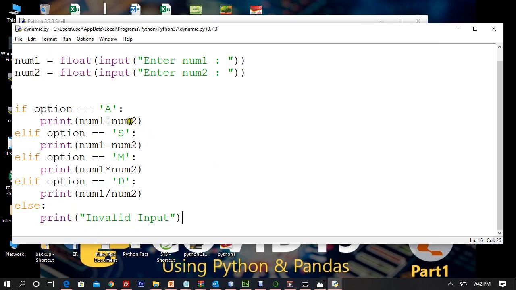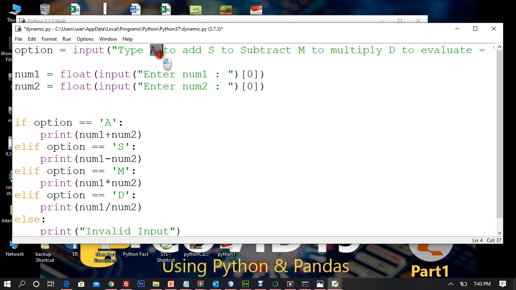So once you are supposed to take only one character, it is your prime duty as a secure developer, as a thinker, as a best programmer, to ensure that you're taking only one. I've already shown you in the previous class how you ensure that: by just taking the first character, even if the user types a string, because you're meant to type only one. You're telling the user to type either A or S or M or D. All are single characters. None of them is a string.